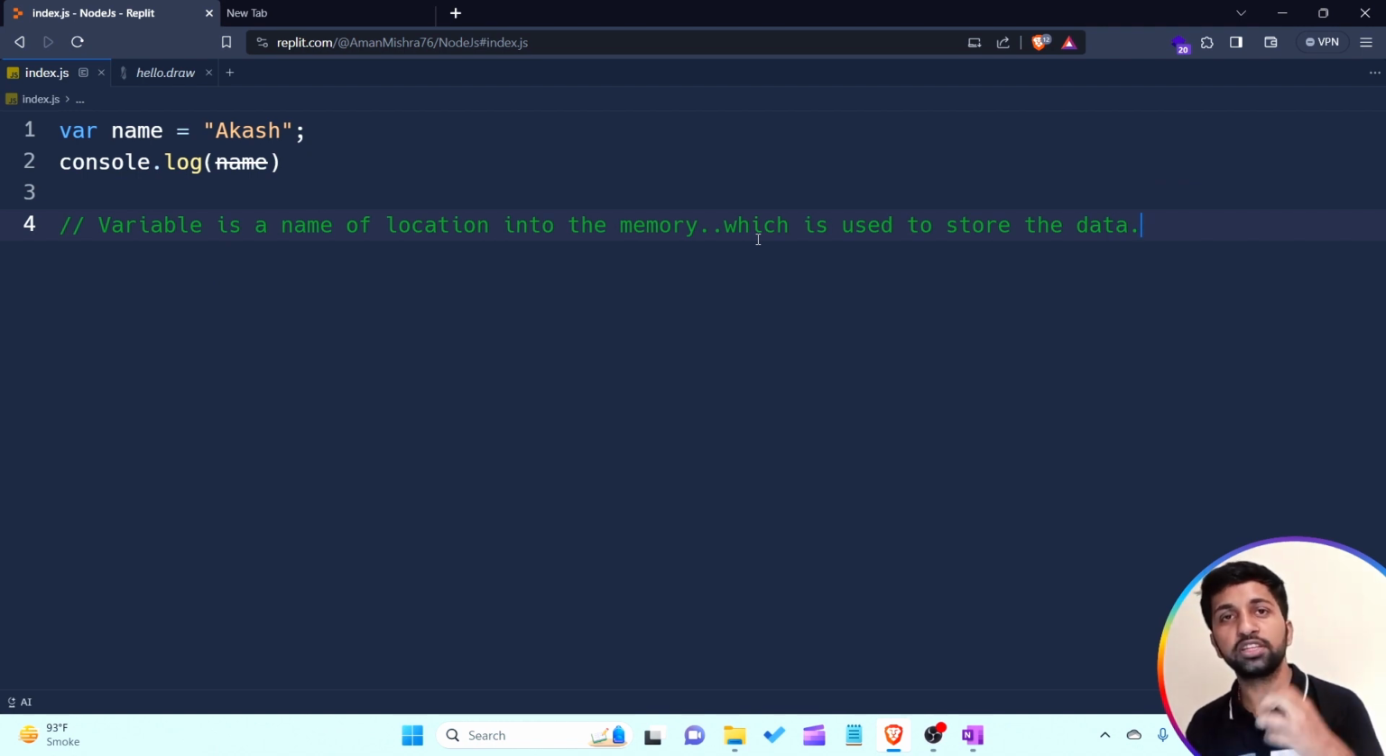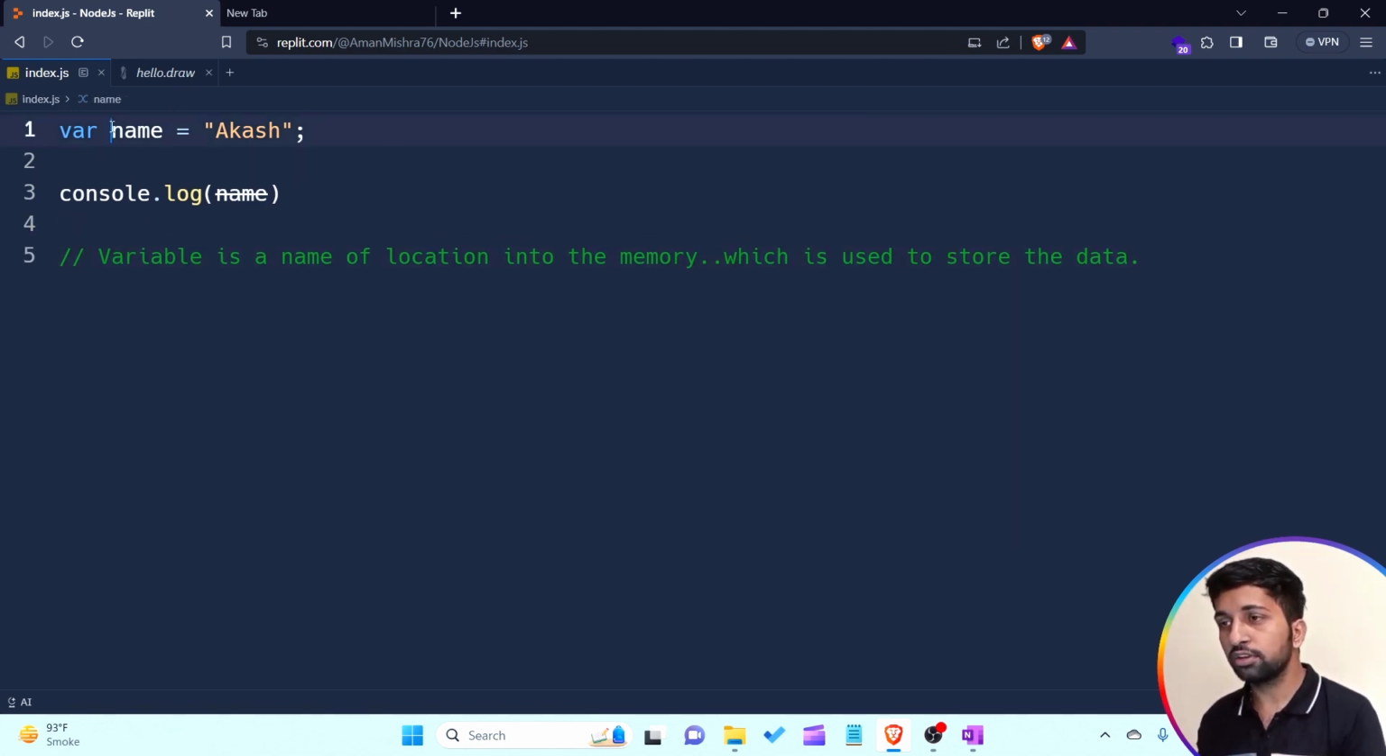If I want to store some data into the memory, then for storing the data we are using some name for a particular location. That name is known as a variable. For understanding the concept, in this example, name is the name of the variable, and this particular value is known as the value that is contained by this name variable. How it works in the memory, let's talk about that.